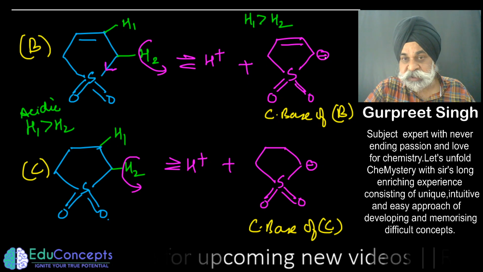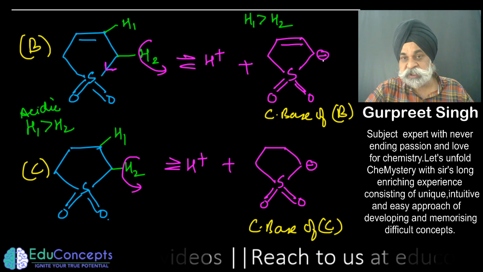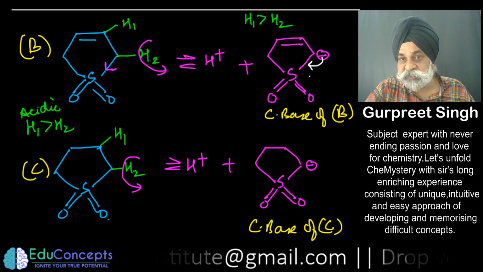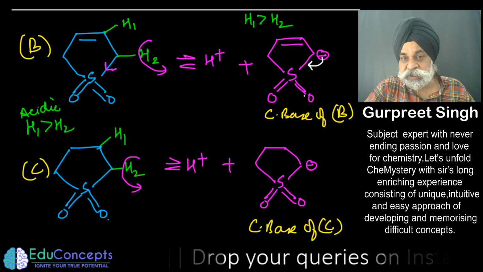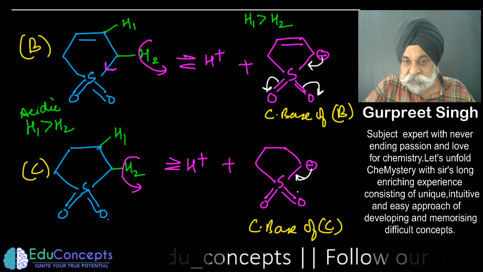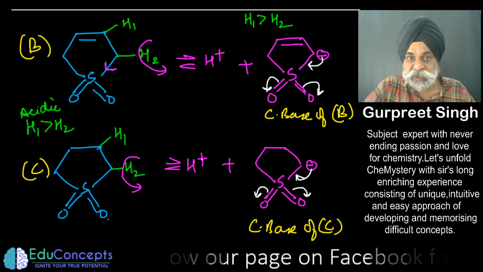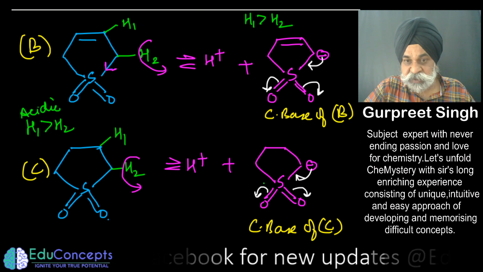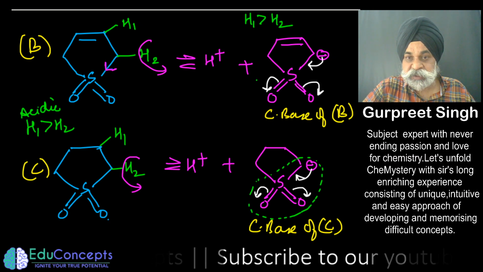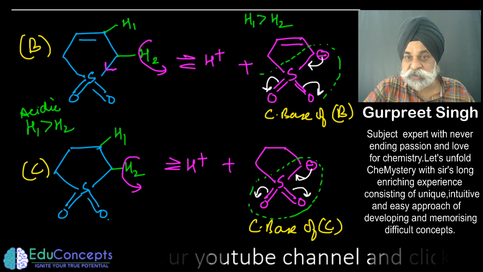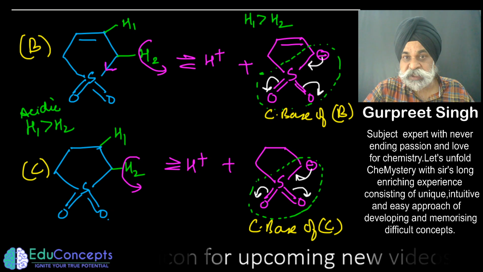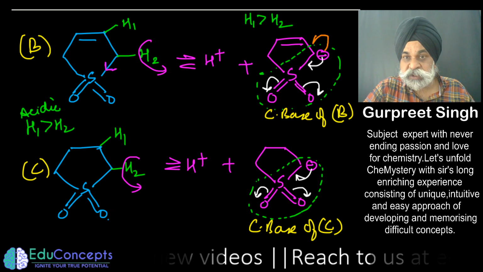So let us check the stability. So this negative, how to check the stability? We would want the dispersal of negative charge to a maximum extent. This negative charge is in conjugation with the pi bond. Negative goes here and this pi bond moves here, or it can move here. But the same thing would happen in this case also. So this particular factor is not explaining the conjugate stability, because it is not the deciding factor in this case, since both ways it is going the same. Now I have to check whether this negative charge goes that side also. Yes, it does, it goes this way also.